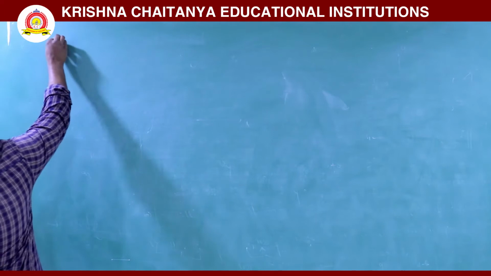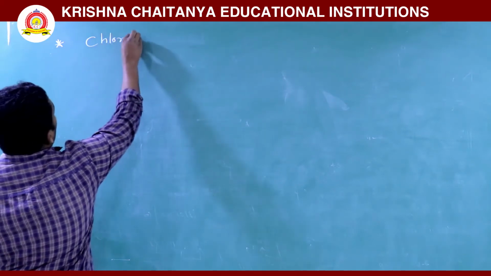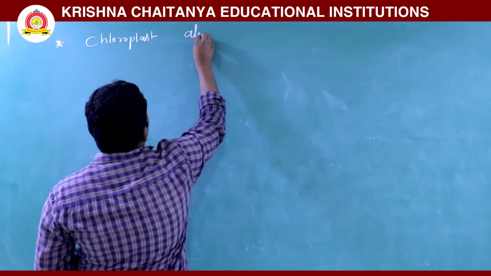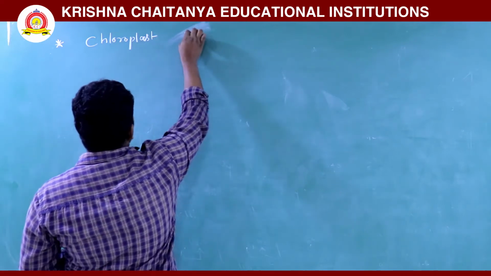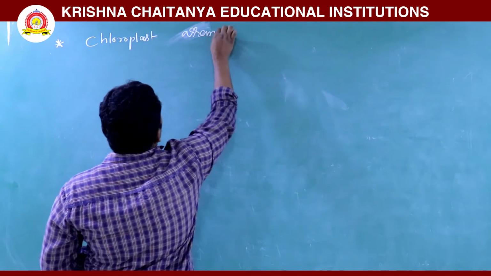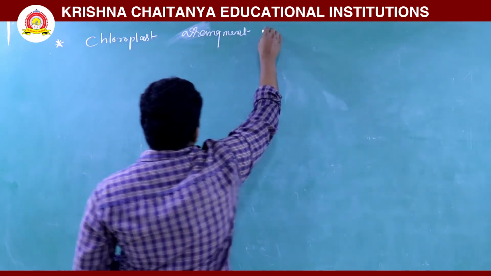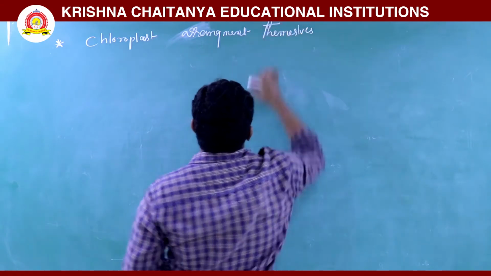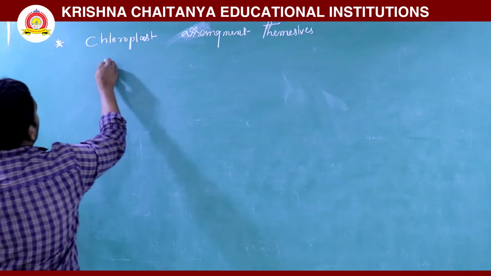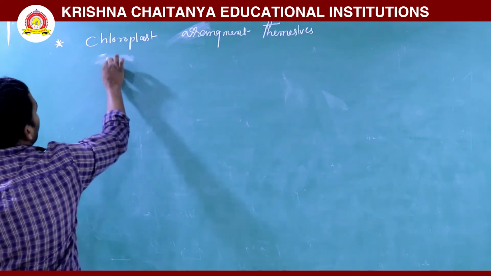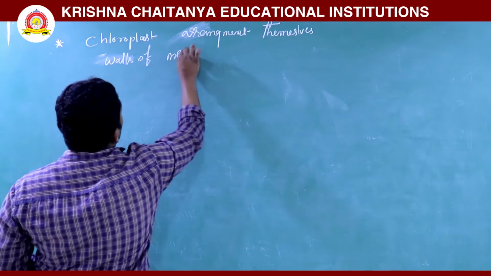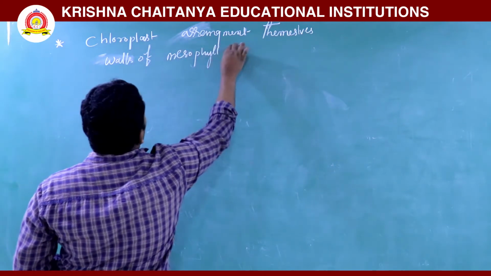Now, chloroplast arrangement. The chloroplasts arrange themselves in the mesophyll cells, along the walls of the mesophyll cells.